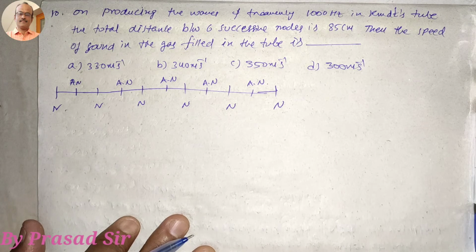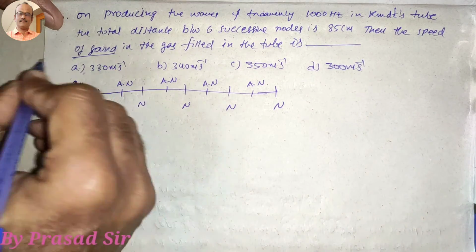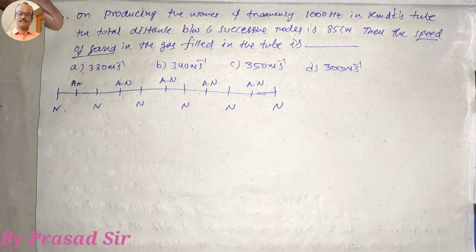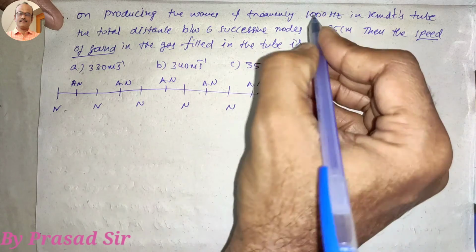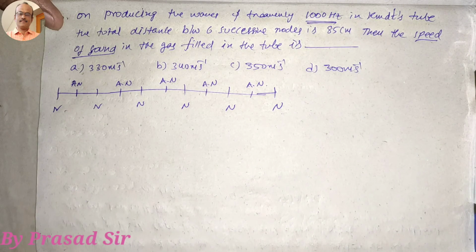Now the question number 10. On producing the waves of frequency 1000 Hz in Kundt's tube, the total distance between 6 successive nodes is 85 centimeters. Then the speed of sound in the gas filled in the tube is how much? So here which one do we want to calculate? Speed of sound in the gas. So speed is equal to frequency into lambda. Here frequency is given, but we want to calculate the wavelength.